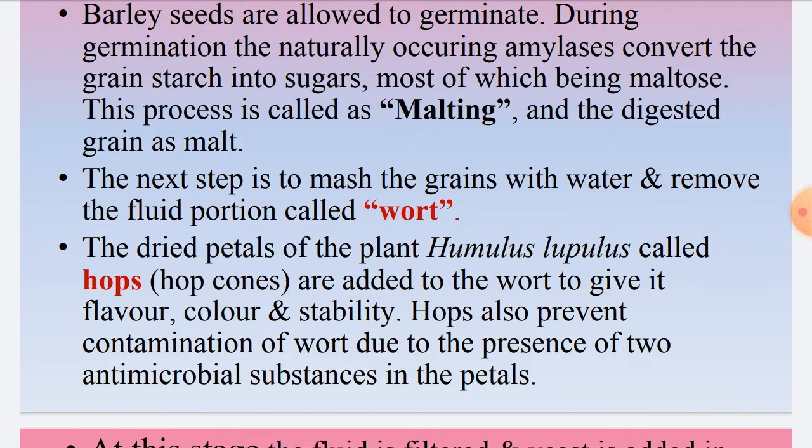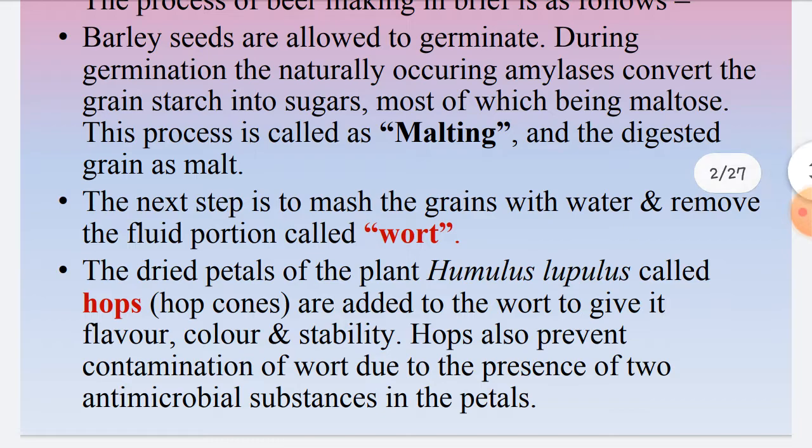Barley seeds are allowed to germinate. That means barley seeds are soaked in water and then they are allowed to germinate. During germination, the naturally occurring amylases present in the seeds convert the grain starch into sugars. What is the first step? Soaking the barley seeds in water, allowing them to germinate, and during germination the naturally occurring amylase enzyme present in the grain converts the starch into sugars.